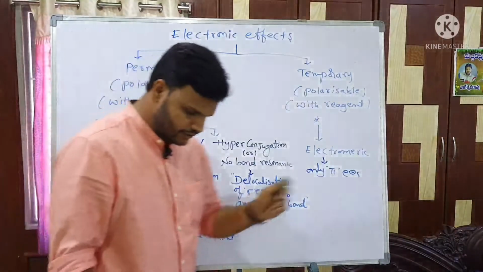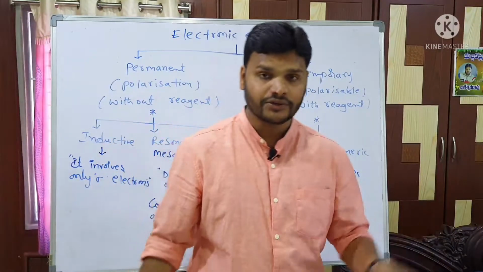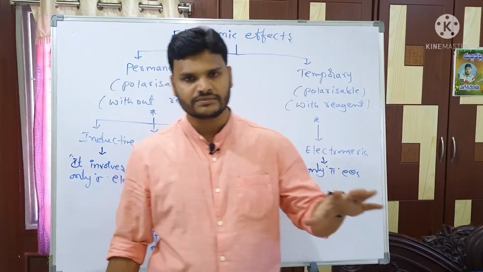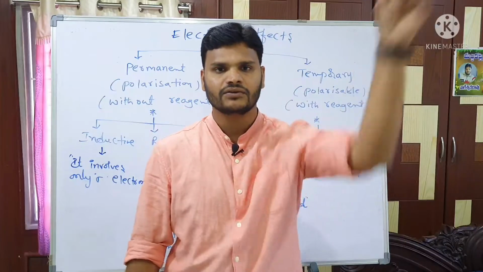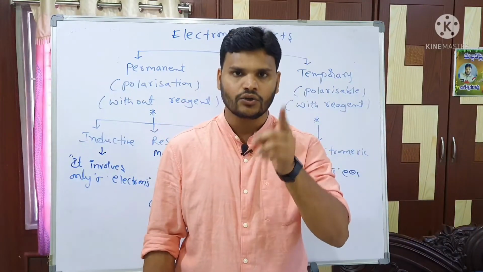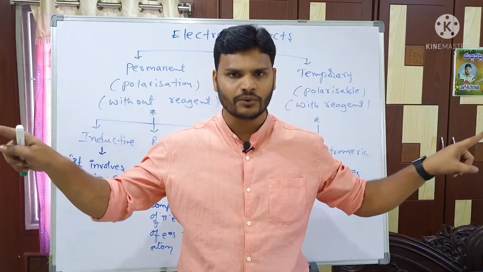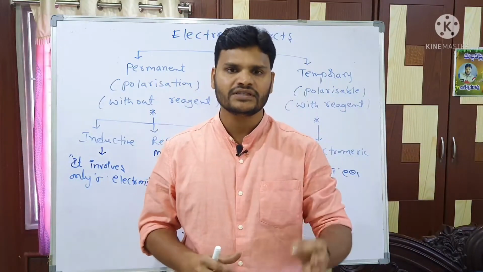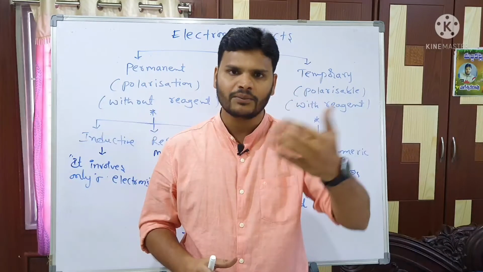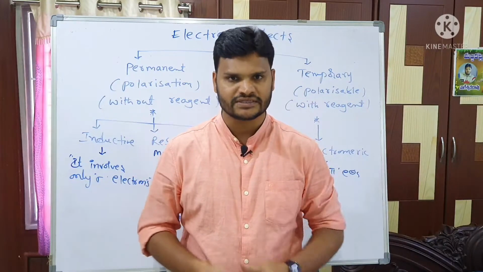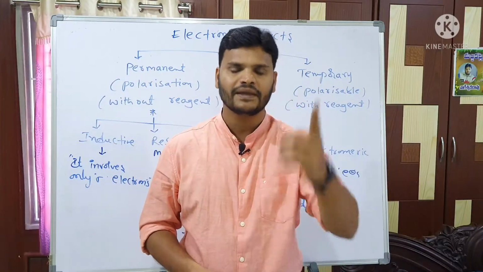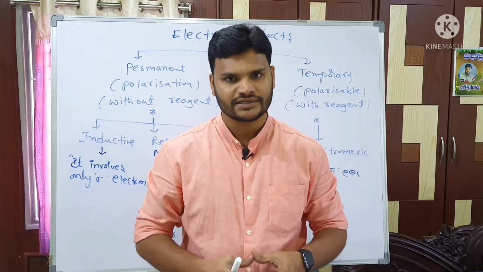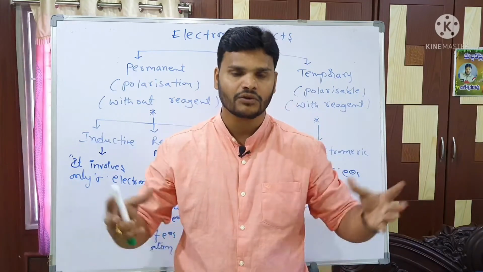Before getting to electronic effects, I would like to tell you one important point. Electrons are basically of three types: sigma electrons, pi electrons and lone pair electrons. All single bonds, a single bond is nothing but saturated compounds, are sigma electrons. Double bond and triple bond are called multiple bonds, meaning pi electrons. And one more type is there, that is lone pair, which is nothing but non-bonding electrons.